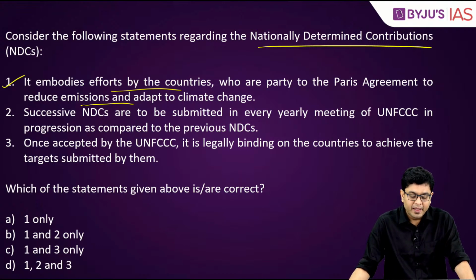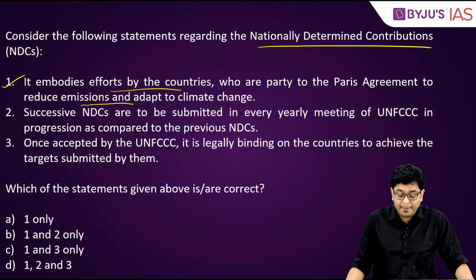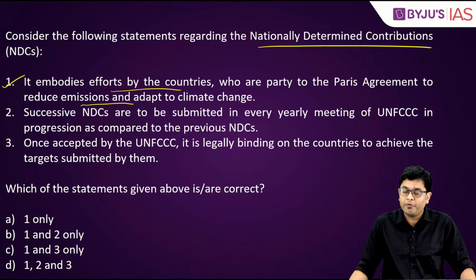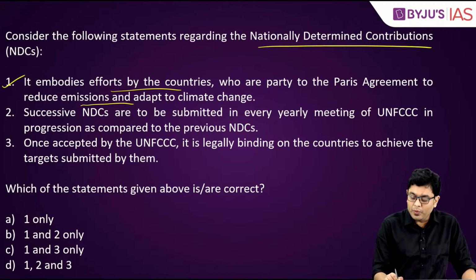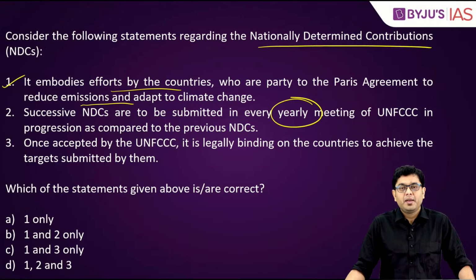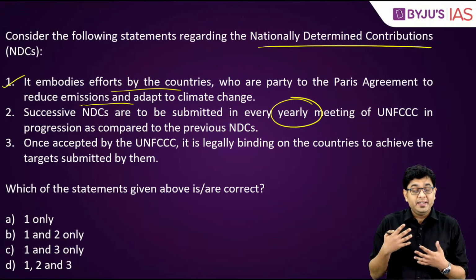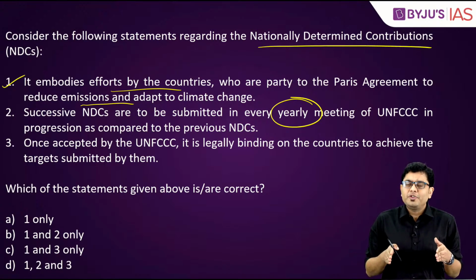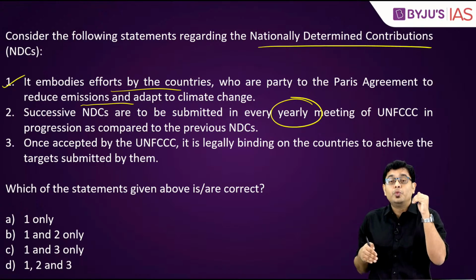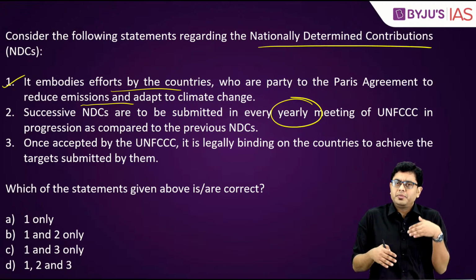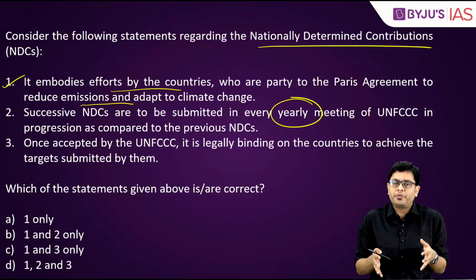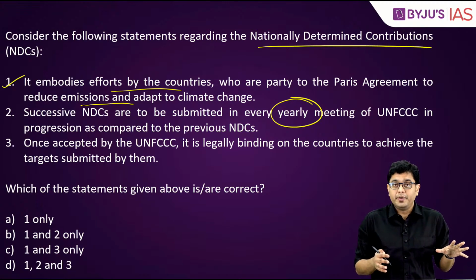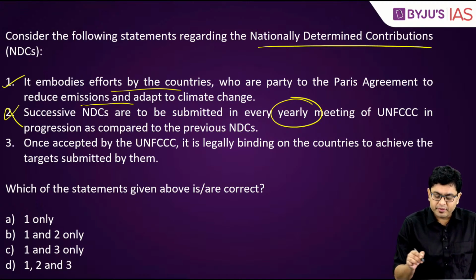The second statement. Successive NDCs are to be submitted in every yearly meeting of UNFCCC in progression as compared to the previous NDCs. So here the key word is yearly. Even though the meeting happens yearly, the targets have to be submitted every 5 years, because in order to realistically start working on those targets, you cannot have the target renewed every year. That puts the whole point to be absurd. So that is why this is incorrect.